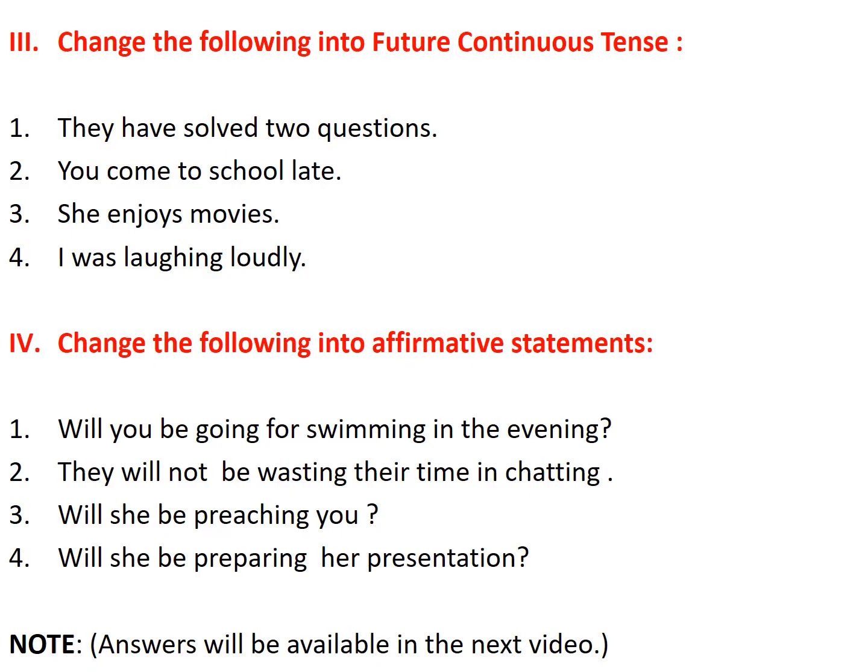Question 3 is change the following into future continuous tense. And in question number 4, change the following into affirmative statements. And students, answers of this exercise will be available in my next video.